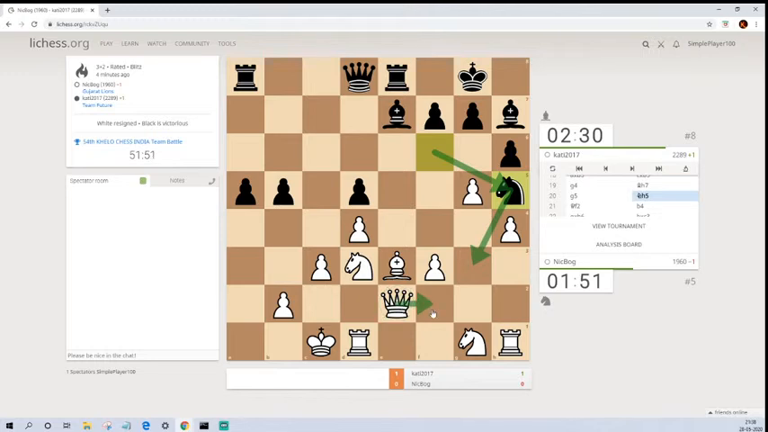Hence, white played queen to f2. But I think queen to g2 was better here. Yes, queen to g2. Then there is a chance of this discord attack on this bishop.